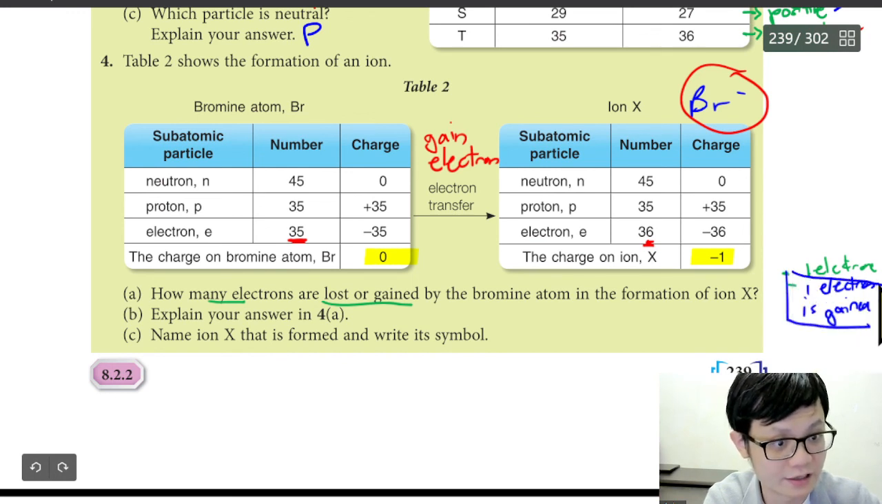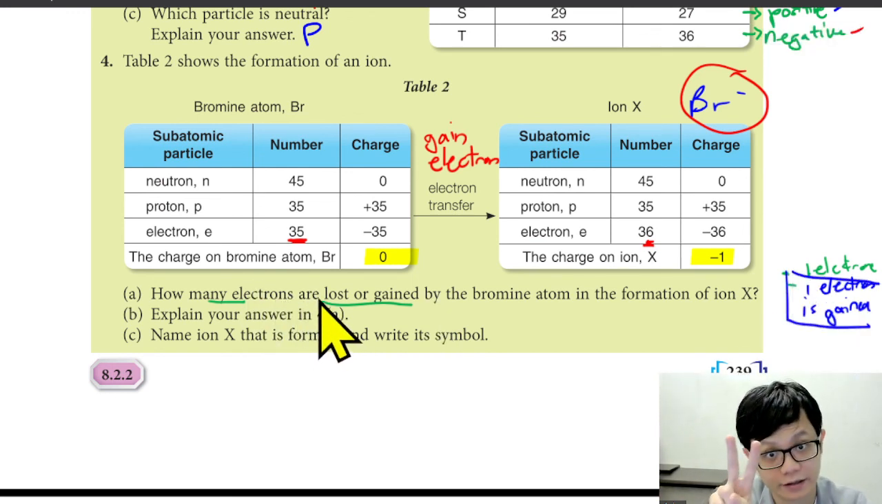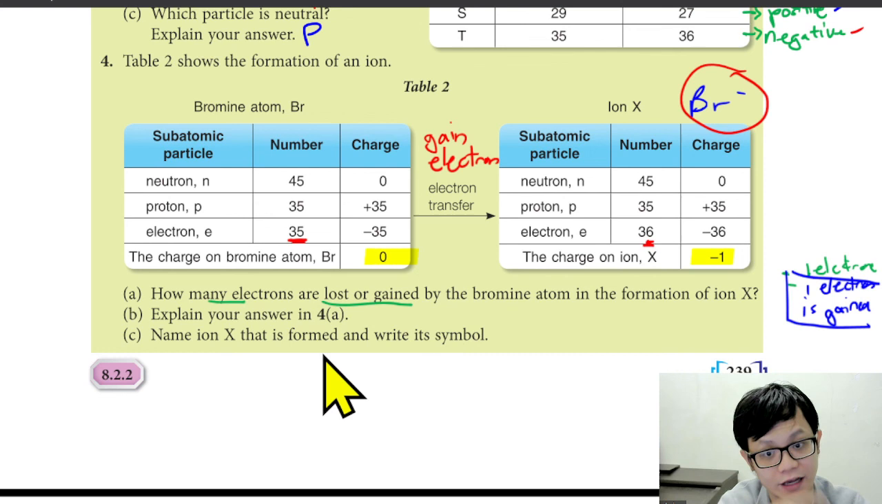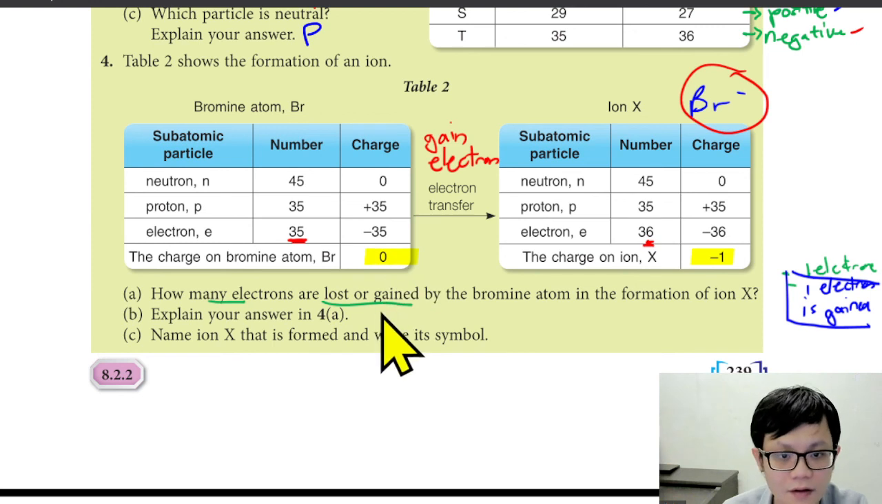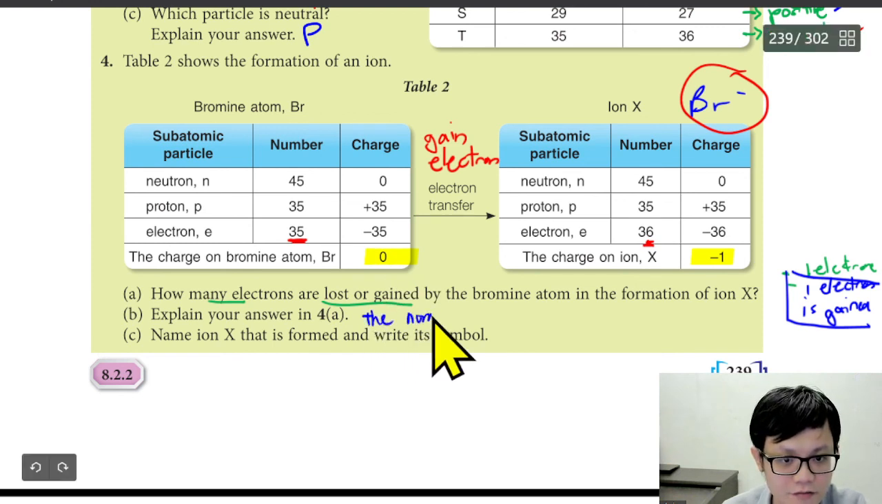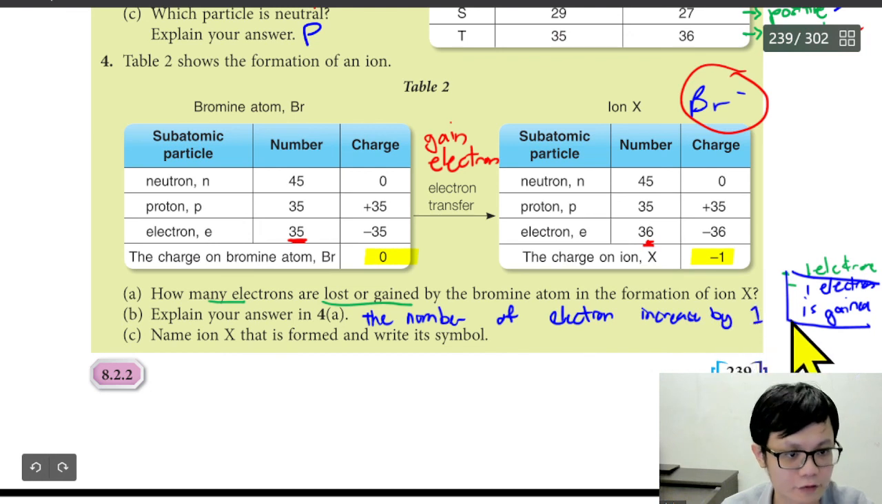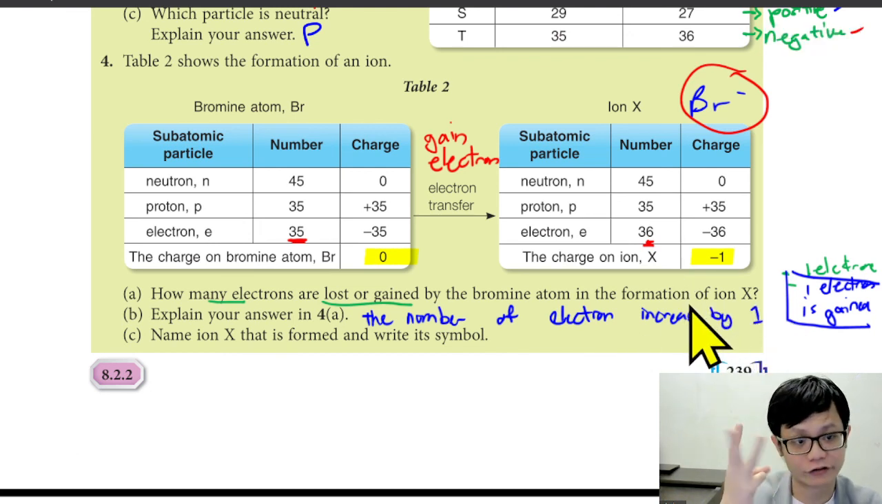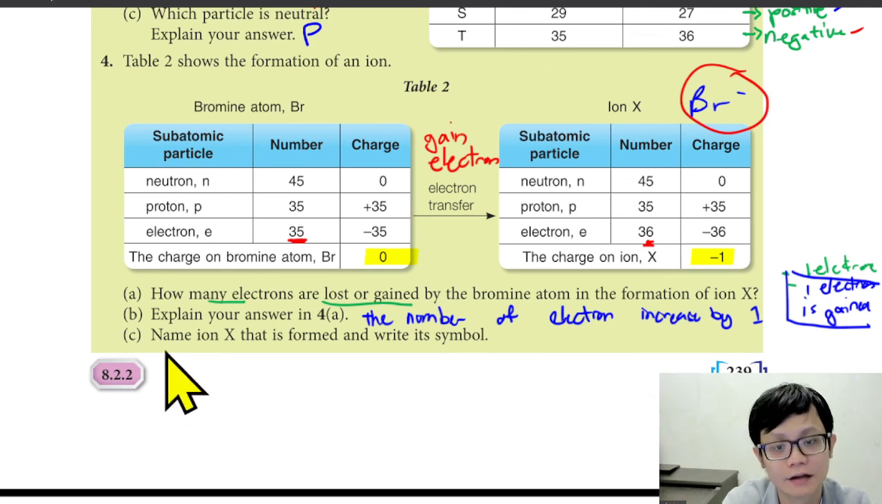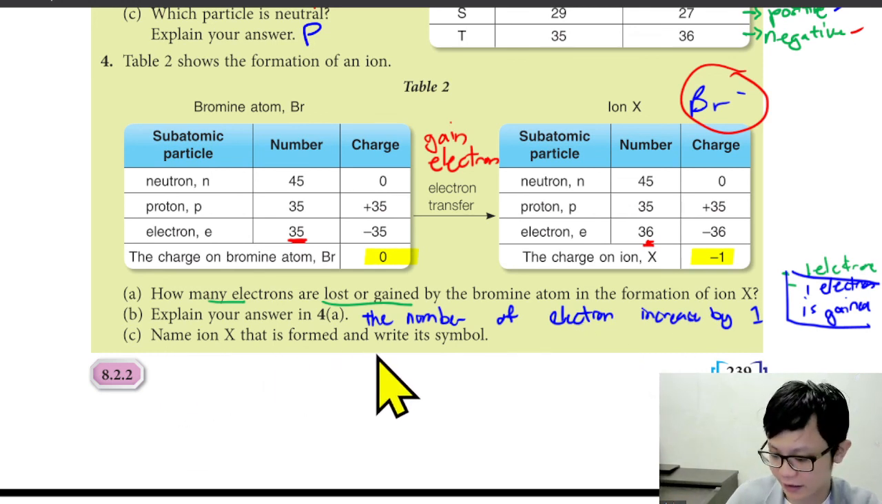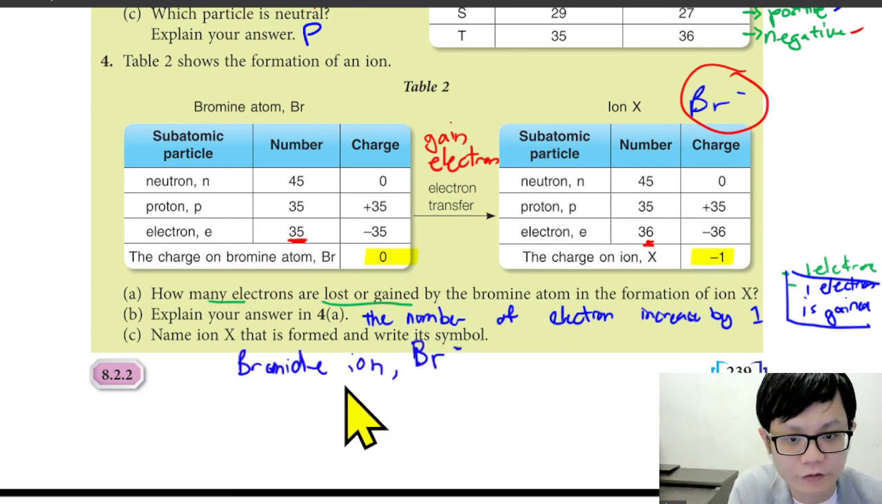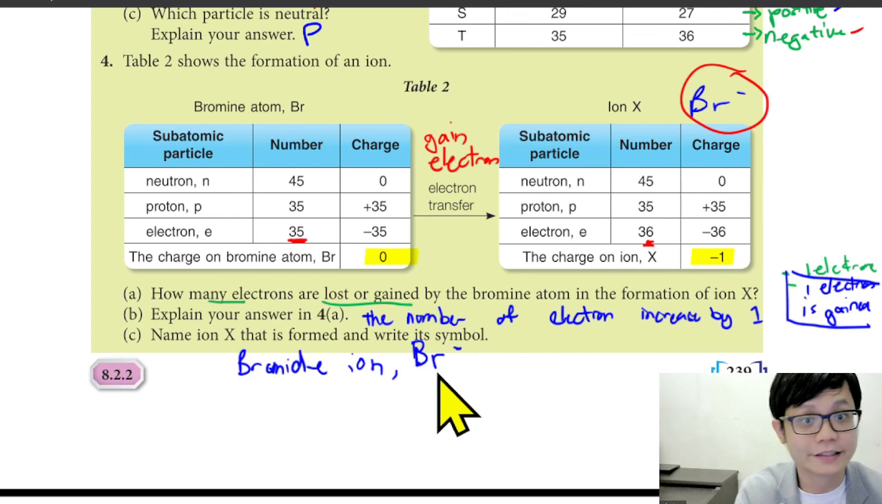If you look properly, this question is actually 2 questions, but it gives 1 mark. So we read carefully. Explain your answer in 4A: the number of electrons increases by 1. Because it could be increased by 2 or 3, but increase is correct. Name ion X that is formed and write its symbol. The answer for this one will be bromine ion, bromine negatively charged 1.